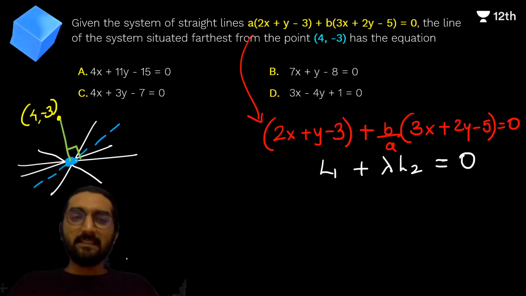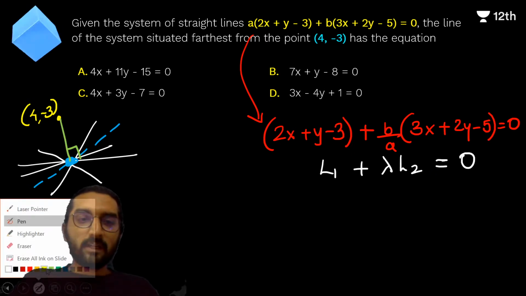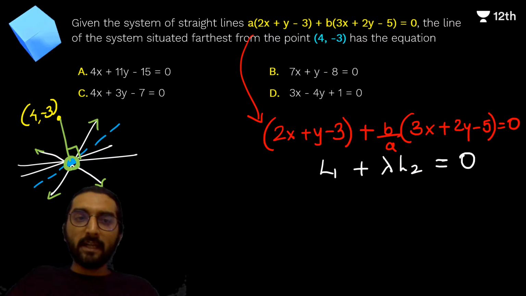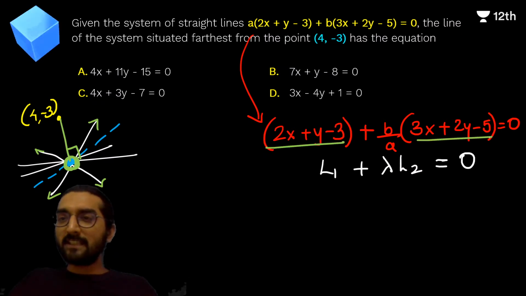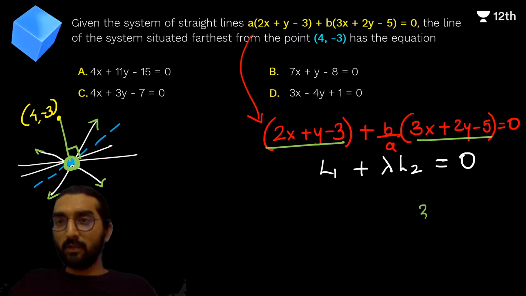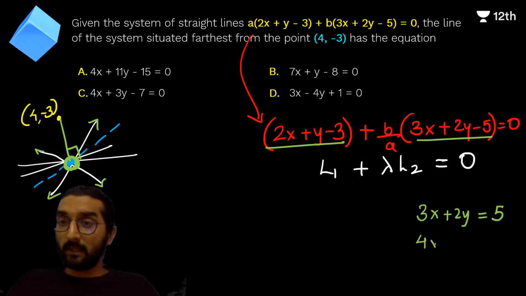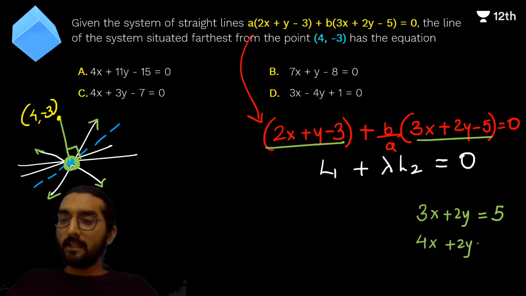Now the idea is, if L1 and L2 are two lines which are a part of this family of lines, then their intersection will be this blue point. So we can find the intersection of these two, right? We can very easily find out the intersection of these two. Let's quickly do that. 3x plus 2y minus 5 equal to 0, so 3x plus 2y equal to 5. And the other equation is 2x plus y equal to 3. So multiply that by 2. So 4x plus 2y equal to 6.